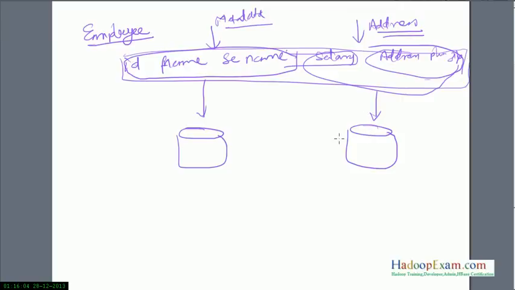They don't necessarily have to be joined, because when you are doing your monthly calculation for the employee salary, you don't need the address, phone number or zip code. You can use just the basic metadata information.